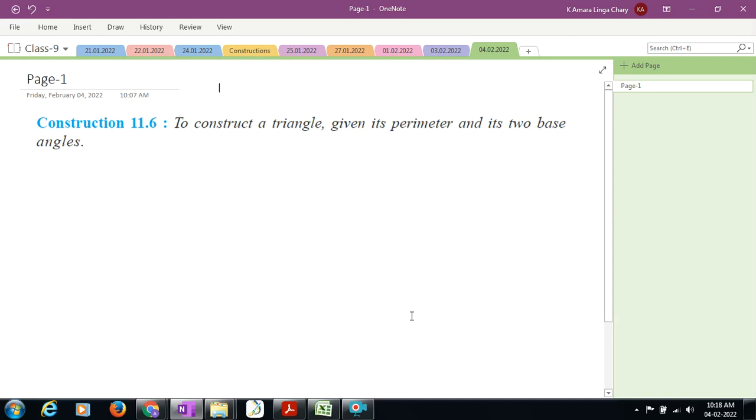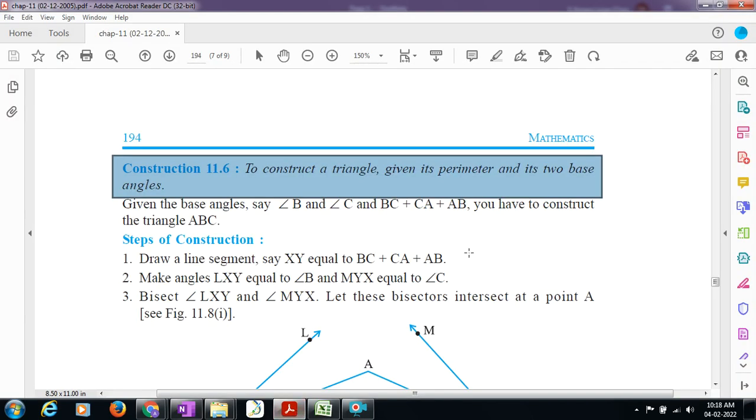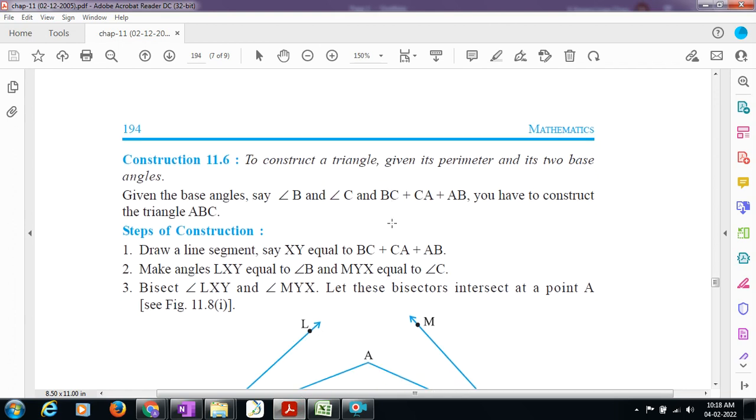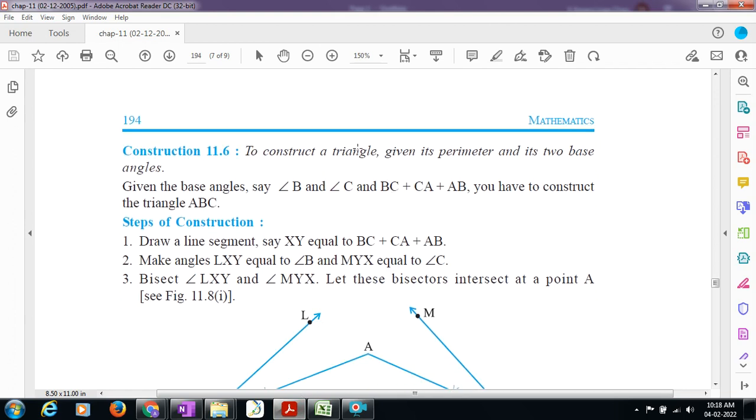Let me take you to the textbook. So how to construct a triangle given its perimeter and two of its base angles.